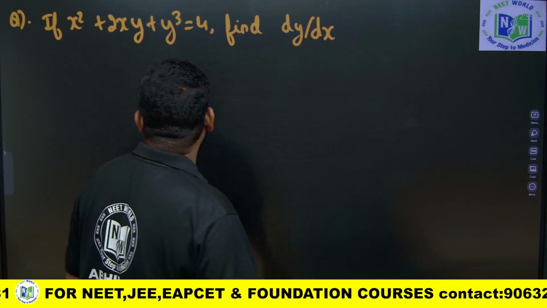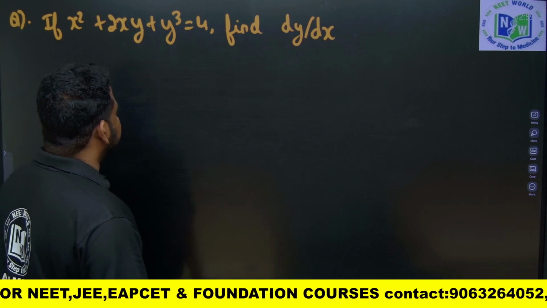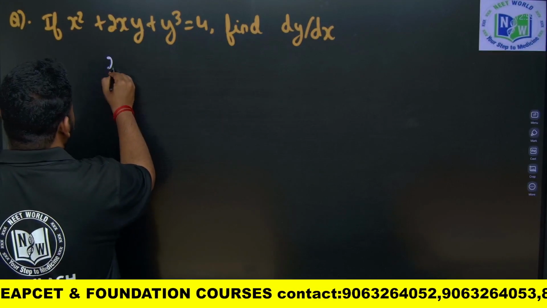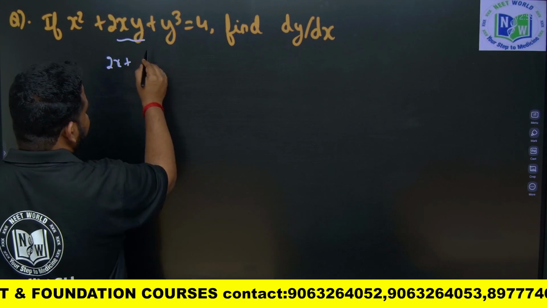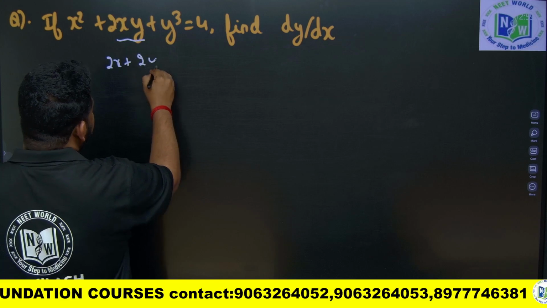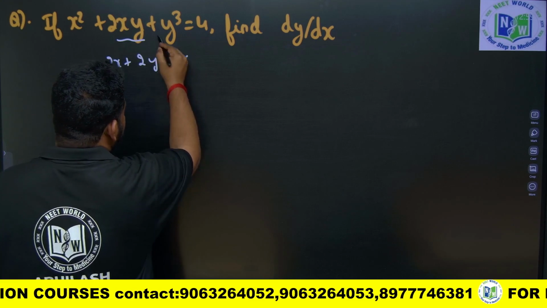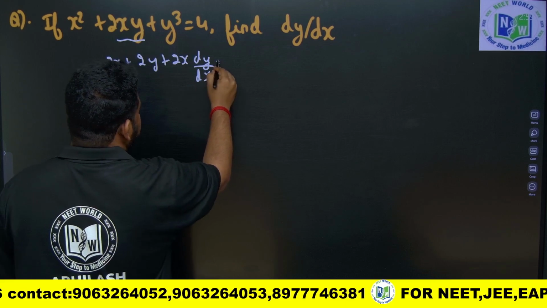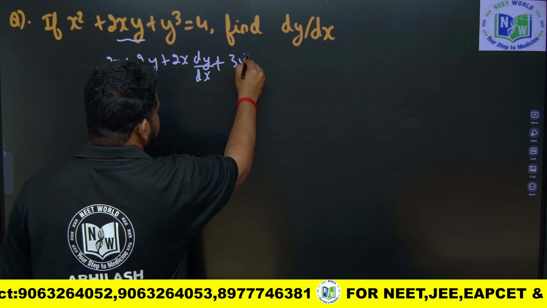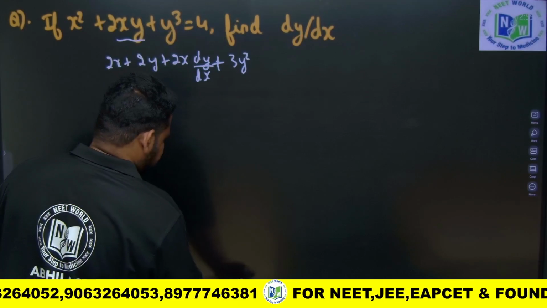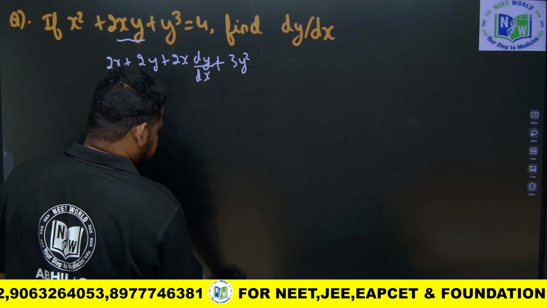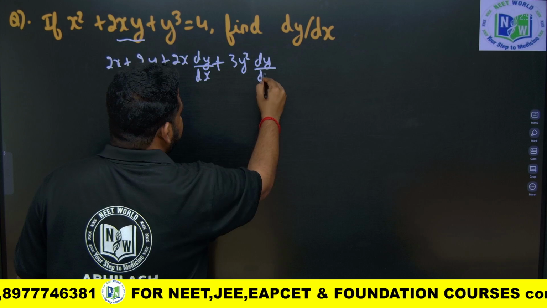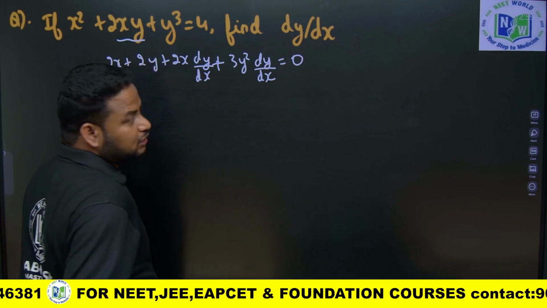In this question, they have given x square plus 2xy plus y cube is equal to 4. Find dy by dx. So if I differentiate this directly, this will be 2x. I have to apply the UV rule. So this will be 2y plus 2x into differential of y, which is dy by dx, because they are asking dy by dx, plus y cube gives 3y square into dy by dx. Is it done? Equal to 4 means differential of constant is 0.